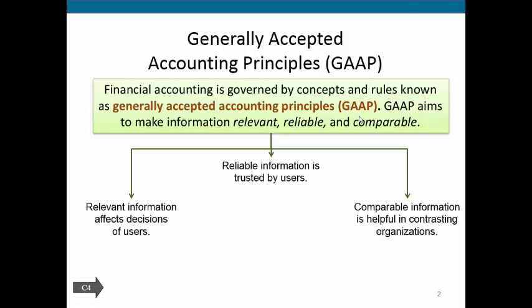So anytime we are creating financial accounting rules, and that's what we'll be learning when we start looking at debits and credits and all of that, we want to make sure that our specific rules help uphold these different principles. So we want to make sure the information that we're providing through financial accounting is relevant. And that means that the information has an effect on our decision makers or our users. We want to make sure that our information is reliable, meaning that it can be trusted, it is true. And then we want to make sure it's comparable.